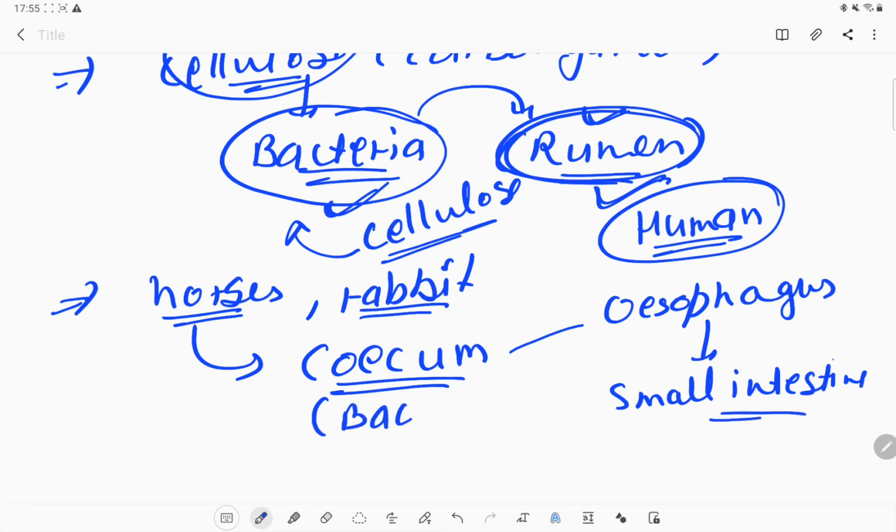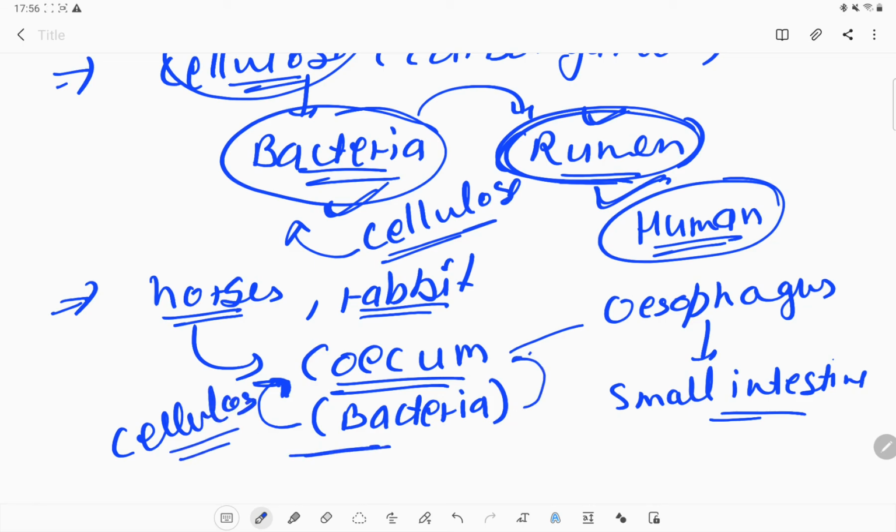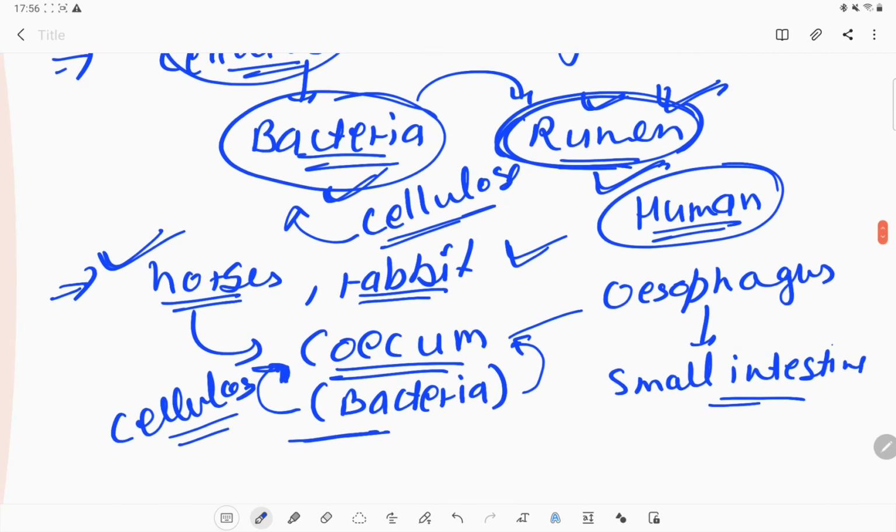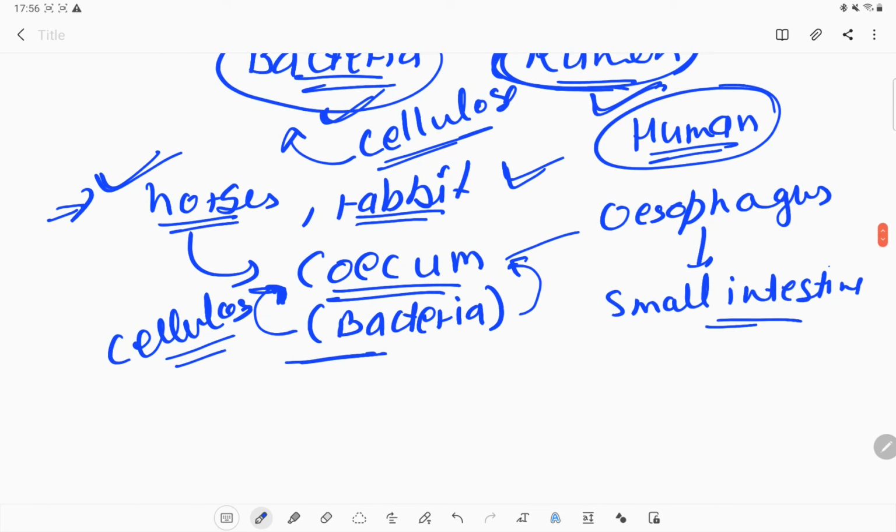Here in the coecum that bacteria is present, and that bacteria will help them to digest the cellulose portion of whatever they have eaten. The food contains some cellulose, and that cellulose can be digested with the help of these bacteria, which are present in the coecum if we talk about the horse or rabbit example. Normally, cow and buffalo have the rumen portion where this bacteria is present, and in the horse or rabbit there is a coecum portion.